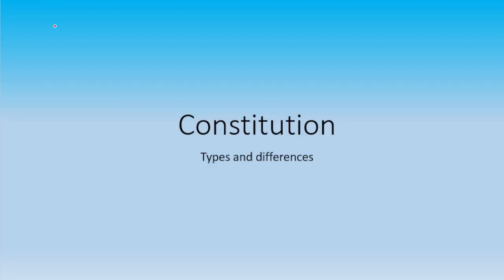Okay, so this is a crash course for prelims. So first we will start with the polity. In today's class we will be going through the constitution, types, differences, and we will cover all the aspects of M. Laxmikant. And as you know, M. Laxmikant is not fully sufficient to clear the prelims. So I am covering all the additional things which are not covered in M. Laxmikant. So without wasting time, let's start with our discussion.